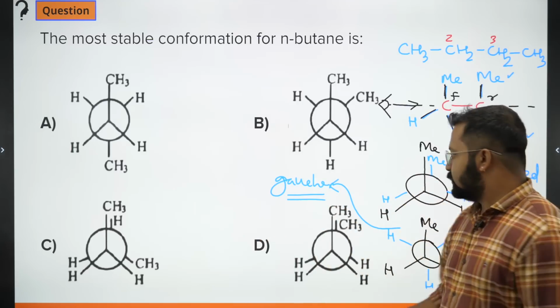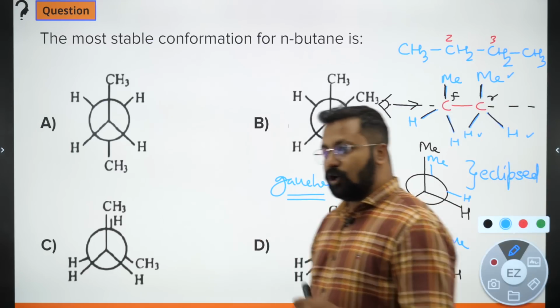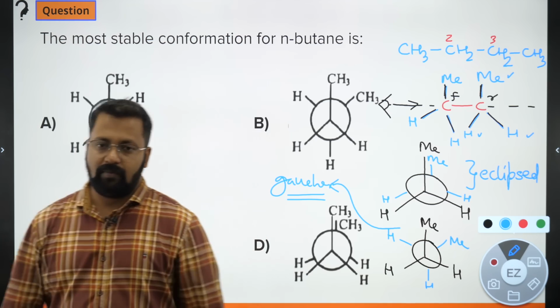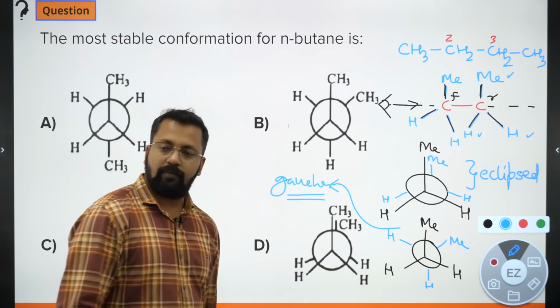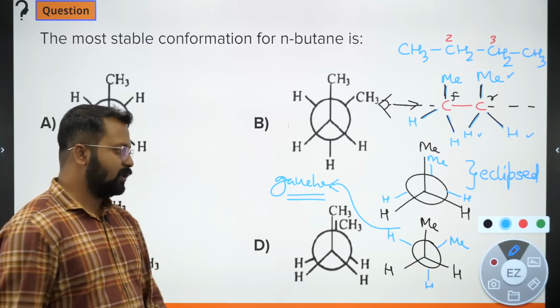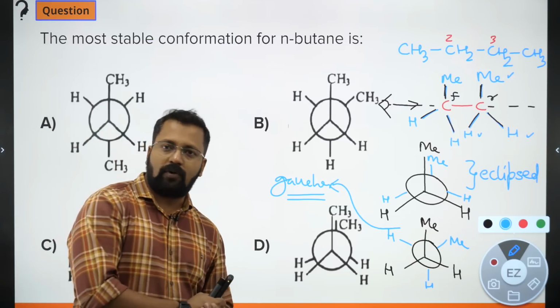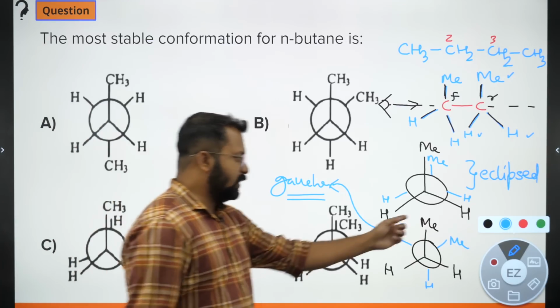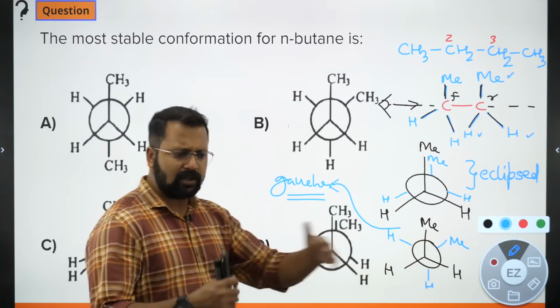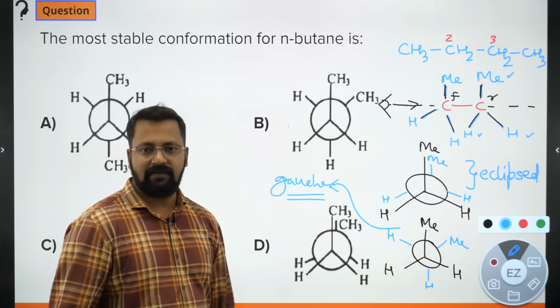Now the point is, what would be the most stable conformation? The most stable conformation would be one in which methyl and methyl are farthest from each other, because they can have repulsive interactions.